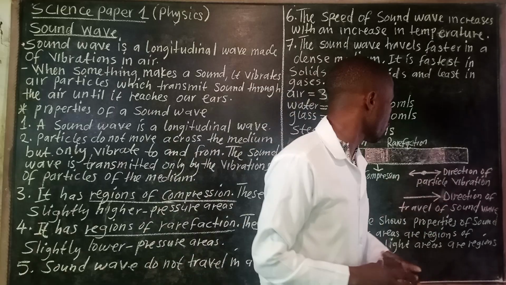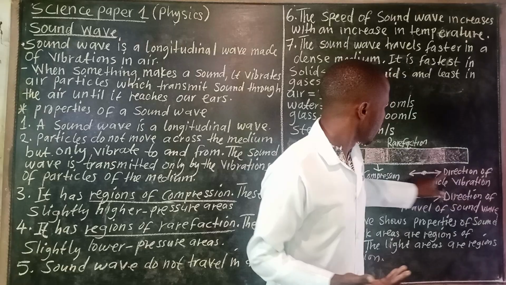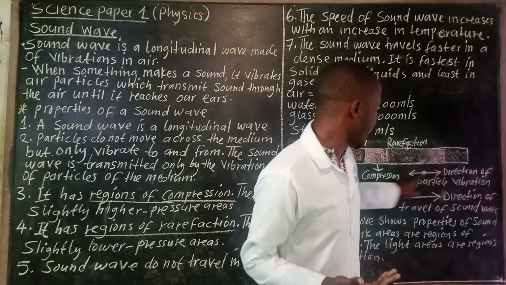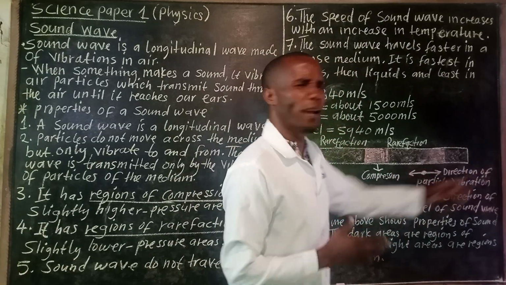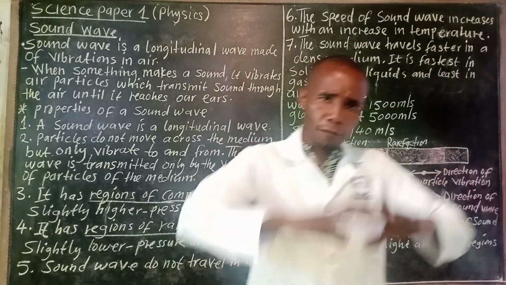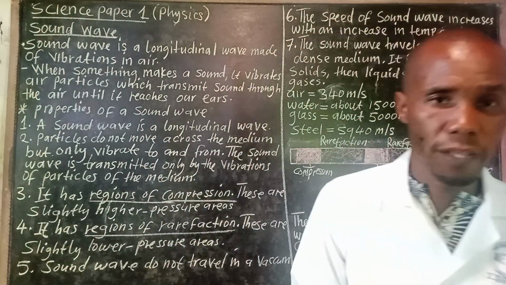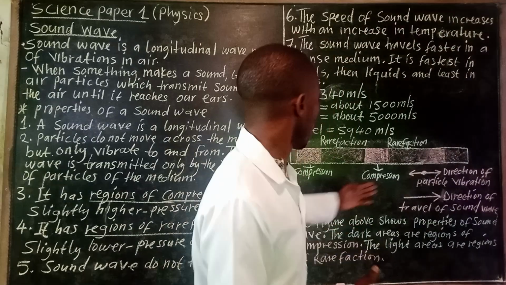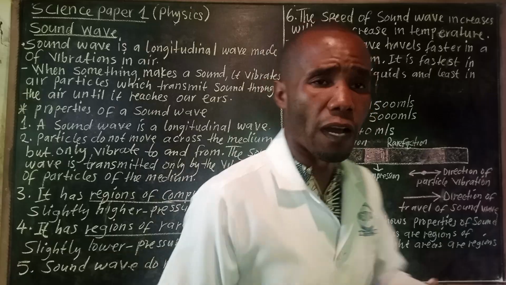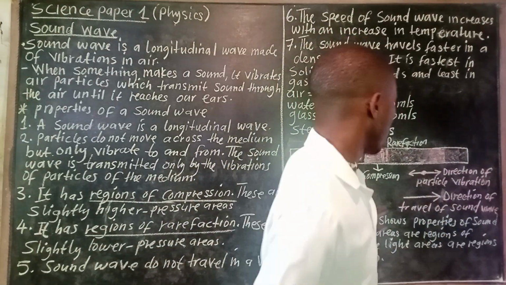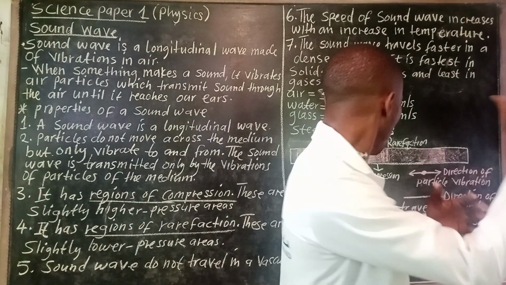Now, let us look at the direction of particle vibration. The way particles move, they will go this side, then again they will come back. No wonder you are seeing the arrows pulling each other. They don't go anywhere; in short, the particles just vibrate. In sound waves, they don't go from one point to another. They just go and come back, just like that. Then we come to the direction of travel of the sound wave. Now the sound wave is traveling, that's why it only has one pointing arrow, meaning the sound wave is moving.